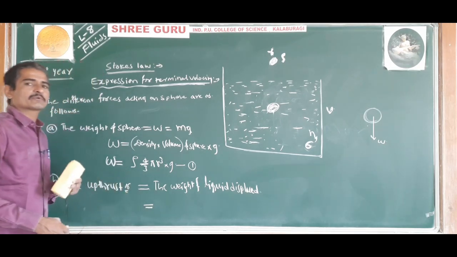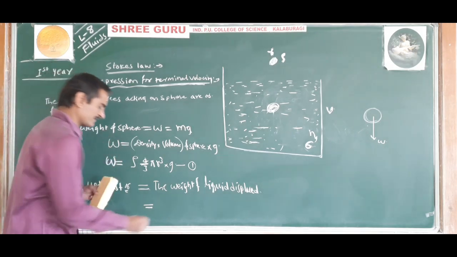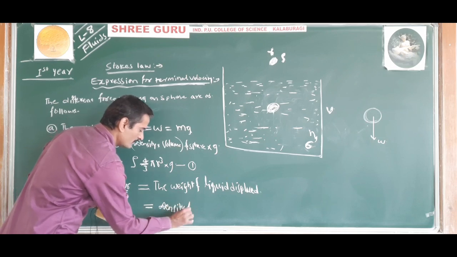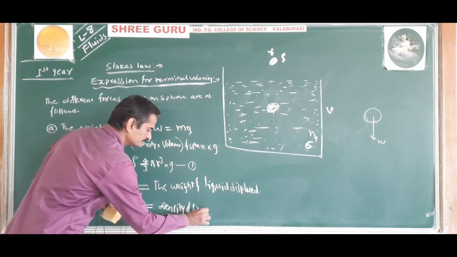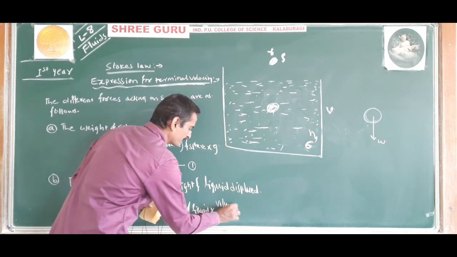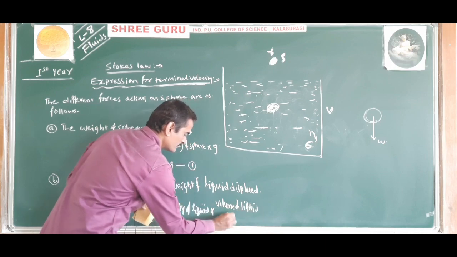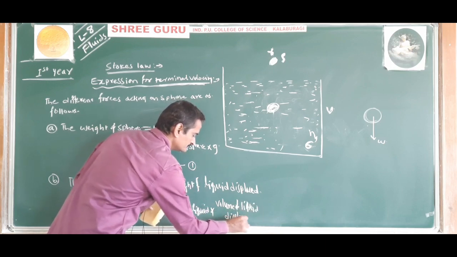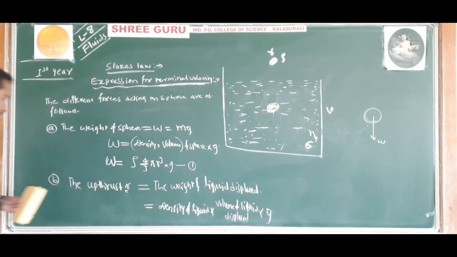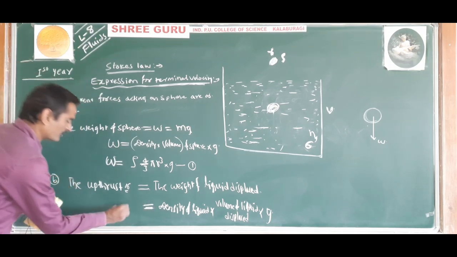And mass of the liquid displaced can be written as density of liquid into volume of liquid displaced, into acceleration due to gravity.